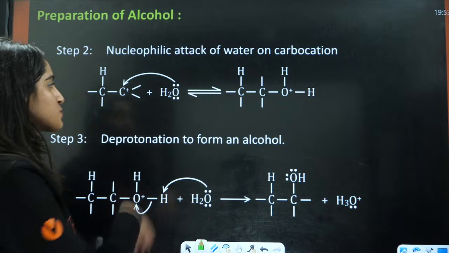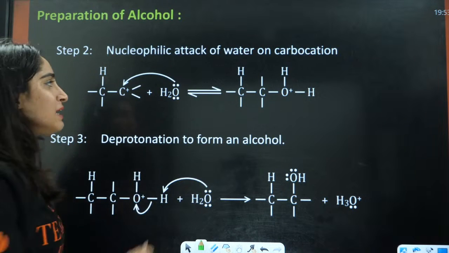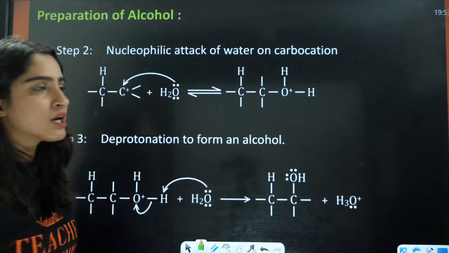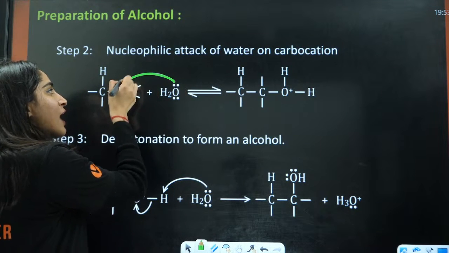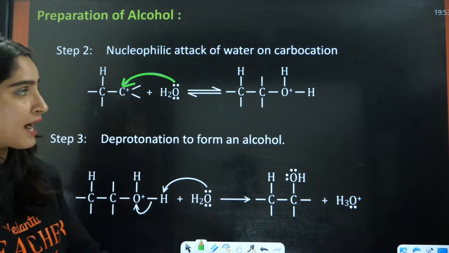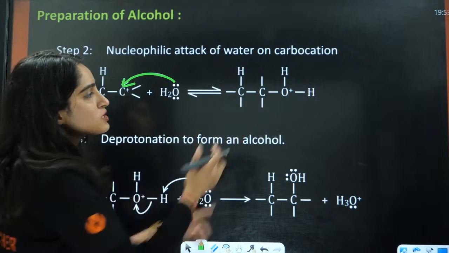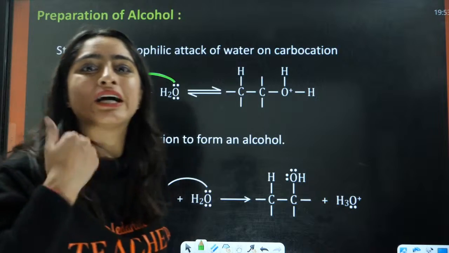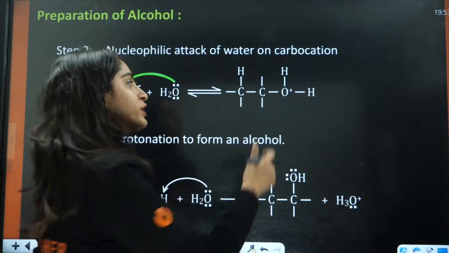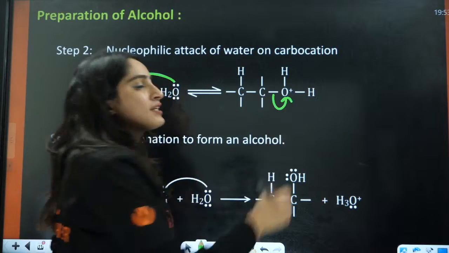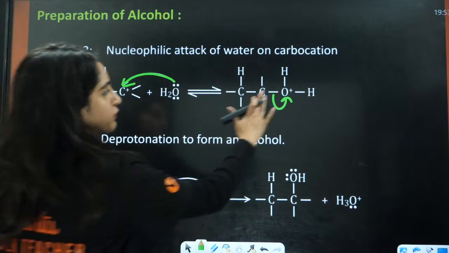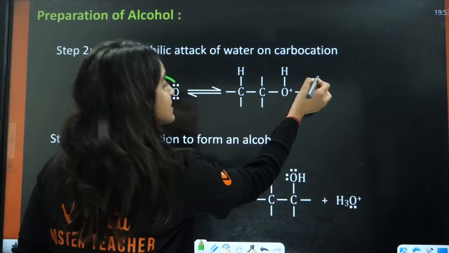So how does this mechanism proceed? You have this carbocation. Now this H2O has lone pairs, and this carbon is electron deficient, so the lone pair is going to attack on the electron deficient carbon atom. Now this oxygen is electron deficient because it has shared the electrons, so it will take away the electrons and lose H positive here.